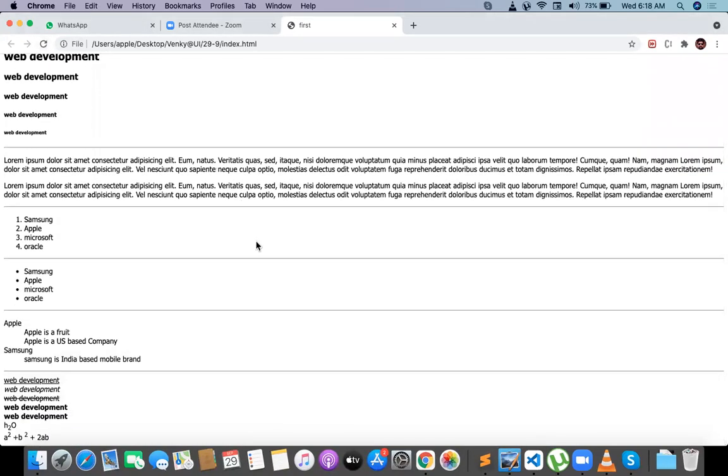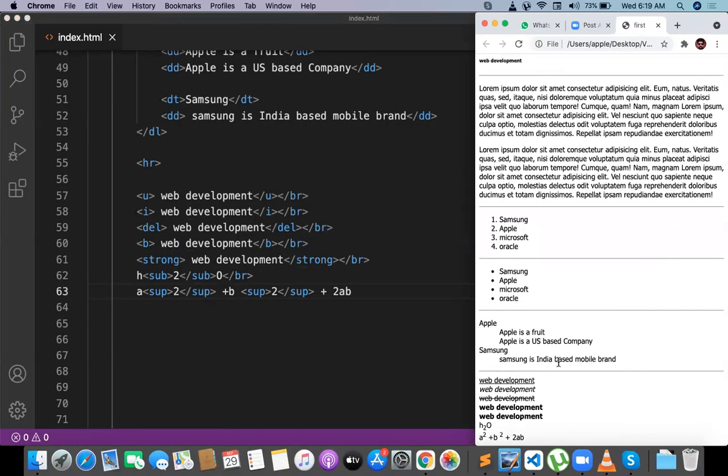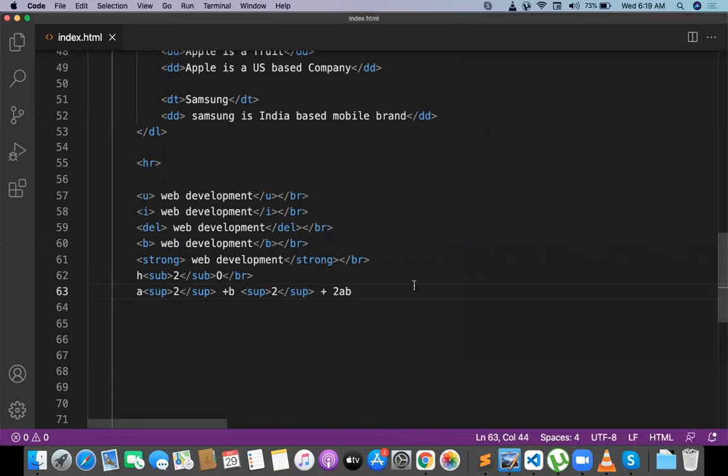Okay, can you see a lot of text decorations here? First one is underlined text. Second one is italic text. Third one is the deleted text. Fourth one is bold text. And this one is a strong text. And this one is a subscript, nothing but subscripted text. The 2 got subscripted in H2O. And A square plus B square plus 2AB square is nothing but superscripted text. You can have a lot of things like this.